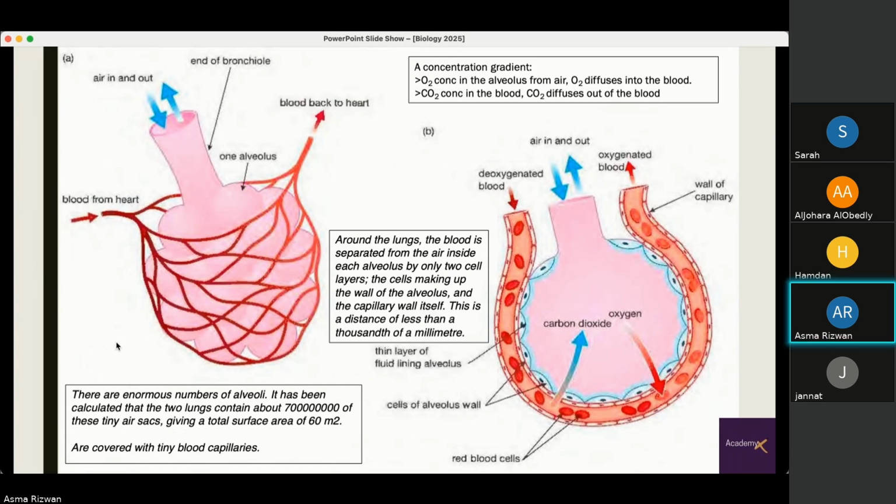It has collected carbon dioxide from all the respiring cells. There is more oxygen in the alveolus. Again, a concentration gradient exists. So the oxygen, which is in higher concentration in the alveolus, moves inside the blood. Because the carbon dioxide is more in the blood, it diffuses to a lower concentration, which is in the alveolus. Then we breathe it out.